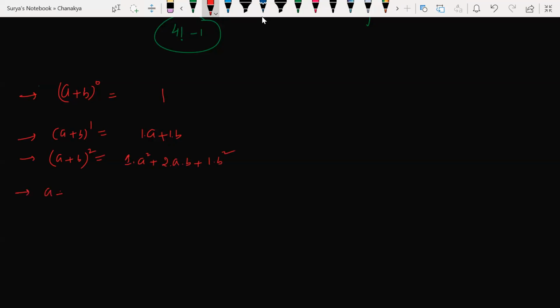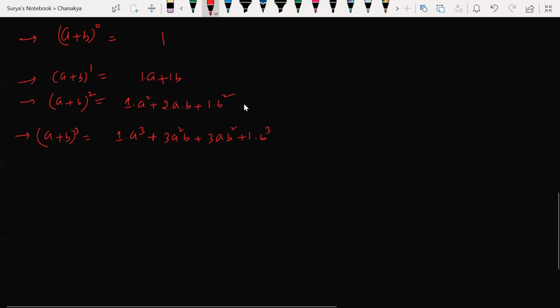Now if I ask you to write a plus b to the power of 3, how do you write? a cube plus 3a square b plus 3ab square plus 1 into b cube. Now if I ask you to write a plus b to the power of 4, how do you write? a plus b whole square into a plus b whole square. But we will not do that. Every time it is not possible, right? Let me tell you how to write this.